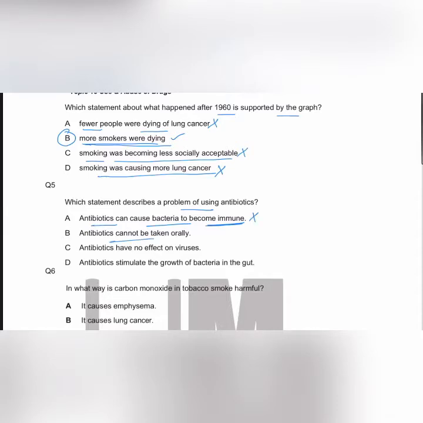Antibiotics cannot be taken orally. No, this statement is again wrong. Antibiotics can be taken orally or they can be injected. Let's look at the option C. Antibiotics have no effect on viruses. This is actually the true statement that antibiotics cannot be used to treat viral infections. They do not kill viruses. Antibiotics stimulate the growth of bacteria in the gut. No, they decrease the growth of bacteria in the gut, and that could be a problem. So this statement is wrong.